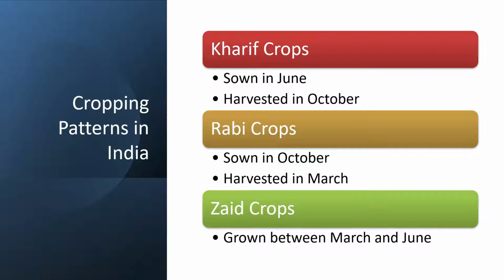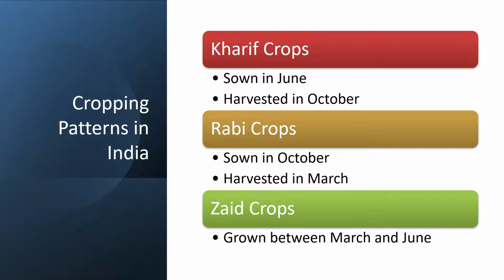Then we have the Zaid crop. You can take a look at the spelling. There are 2 spellings, Z-A-I-D, Z-A-Y-A-D, same thing. And they are the intermediary crops. So they're grown between March and June, between these 2 major cropping seasons.